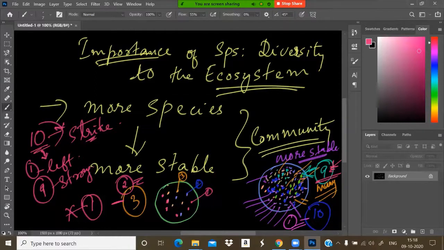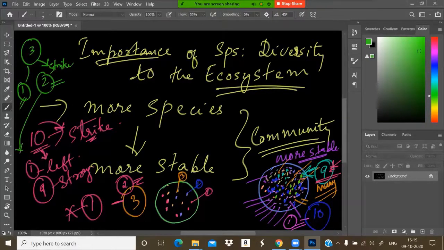But imagine 3 individuals going on a strike in the morning. By afternoon, one has left and the remaining are 2. When compared, which one is more stable or strong? The group of 9 individuals is more stable. The other has less power. It is not that powerful.